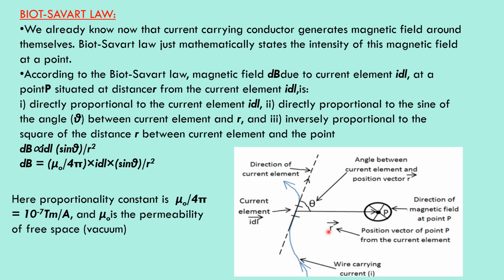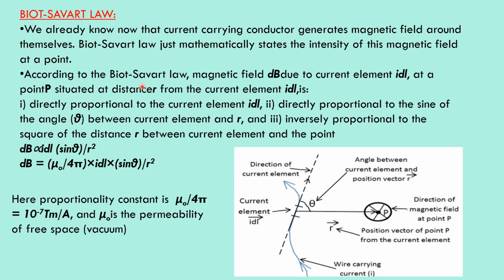Here you have to calculate how much magnetic field the point P will experience, because the wire is carrying a current and it will produce a magnetic field. The Biot-Savart law mathematically states the intensity of the magnetic field at a particular point P. This arrow mark shows the direction of the magnetic field at point P.